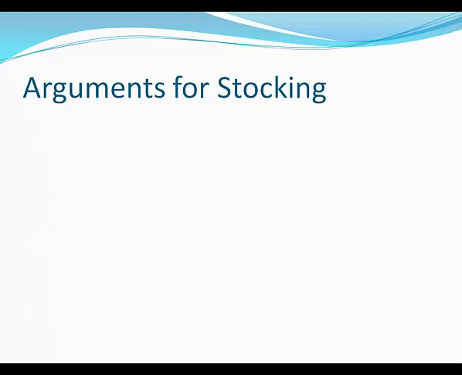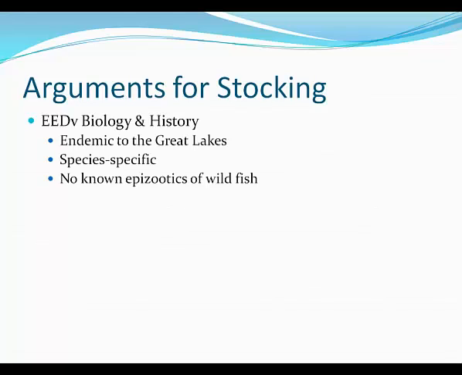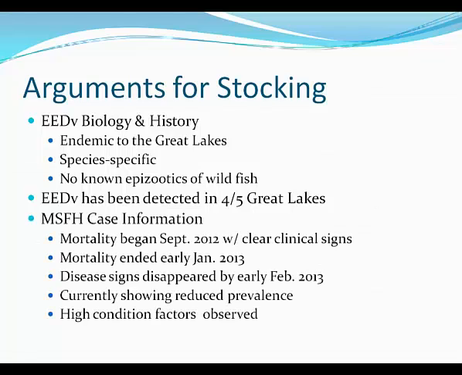Arguments for stocking fish from Marquette State Fish Hatchery into, say, the Great Lakes. The EEDV biology and history indicate that it is endemic to the Great Lakes, and that is the general thought, but again, Lake Huron has not tested positive yet. It's species specific, and there have been no documented epizootics in wild fish populations. It's only been shown in hatchery populations. EEDV has been detected in 4 of the 5 Great Lakes, again indicating that it's probably endemic.